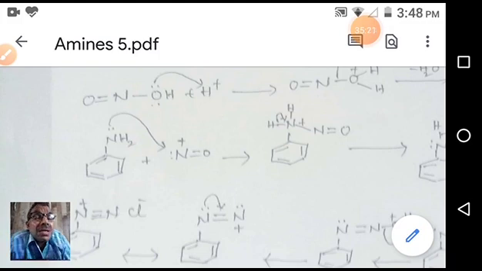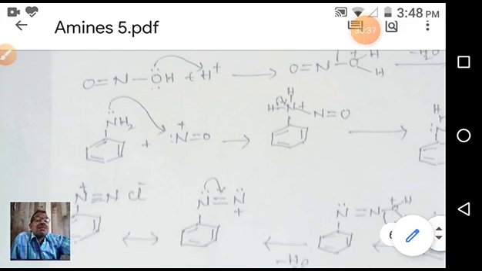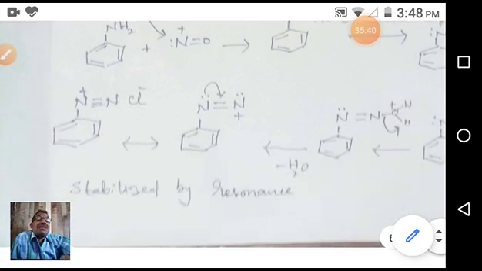We can convert this because the N2 group is easily replaced by another nucleophile. We can do nucleophilic substitution reactions with benzene diazonium chloride. That's why it has so much synthetic importance.